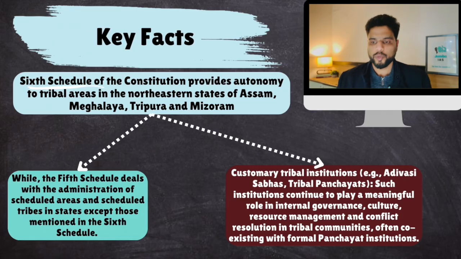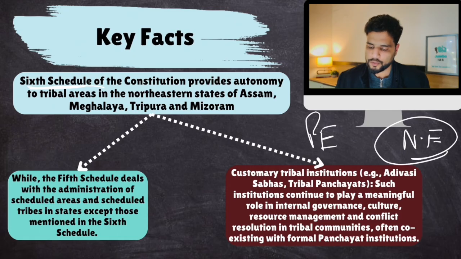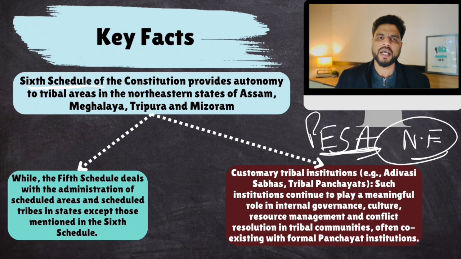The 6th Schedule, which covers tribal areas of the Northeast, won't be covered under PESA. Just remember, PESA exclusively caters to the 5th Schedule because our Constitution already has certain provisions for tribal autonomy in the 6th Schedule Northeast tribal areas. So northeastern tribal areas already have provisions for local autonomy, and they don't like the concept of panchayats. So the panchayats have not been extended to these areas.